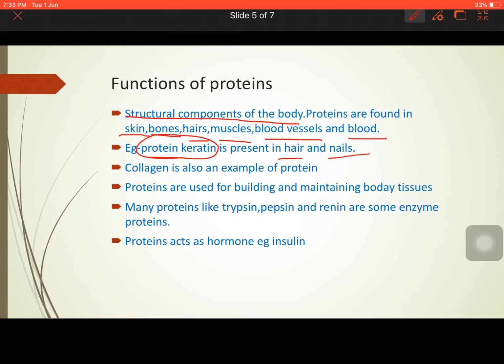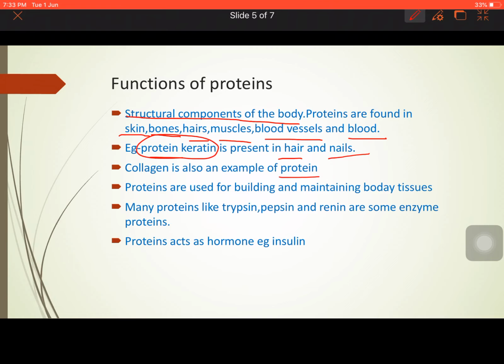Now collagen is also a protein. So where do we find this collagen? Collagen is found in our skin. It is found in tissues where muscles are binding with tissues. There collagen is found. That is also a protein.